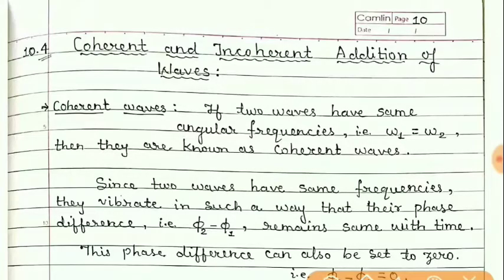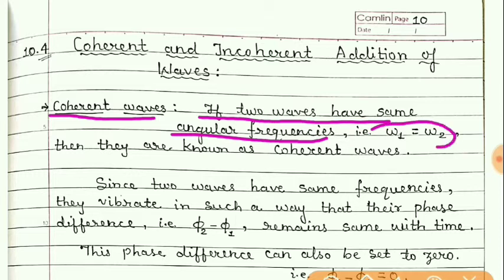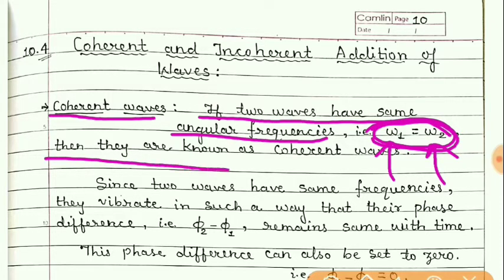So now students, it is clear that coherent waves means two waves have the same angular frequency, that is omega 1 is equal to omega 2. This omega 1 is the frequency of the first wave and this omega 2 is the frequency of the second wave. So these two should be equal. Then these waves are known as coherent waves.